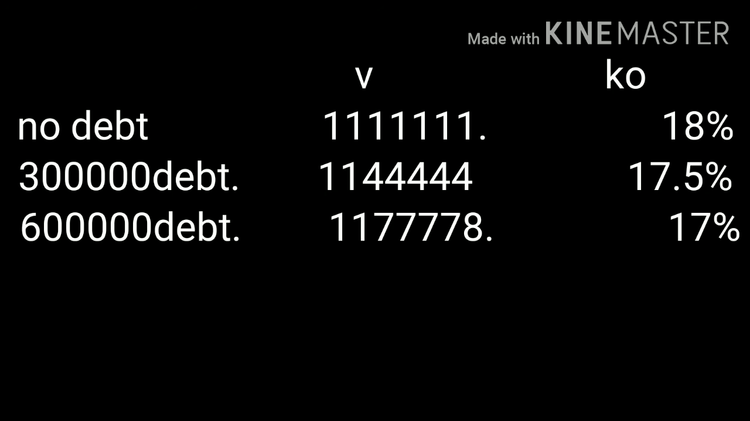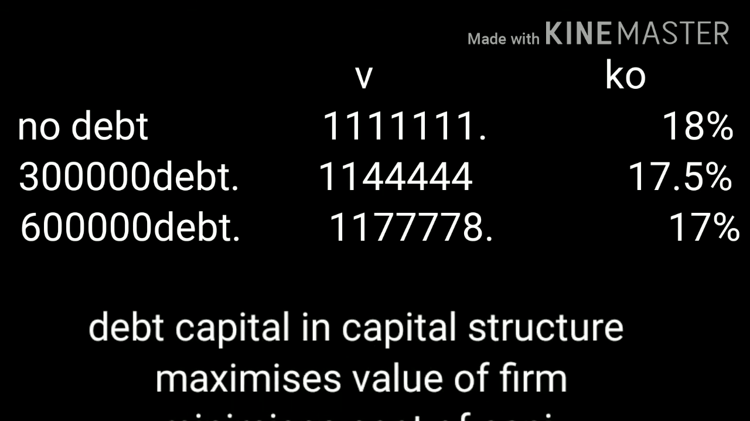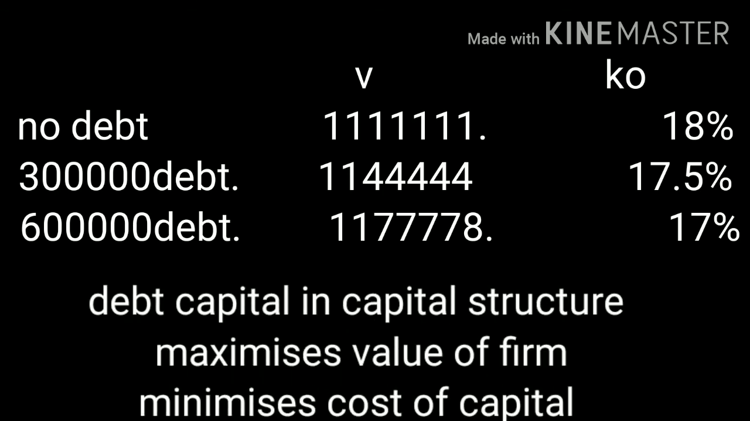And overall cost of capital. When firm was not using debt capital, its cost of capital is 18%. When firm uses 3 lakh debt capital, cost of capital decreased to 17.5%. Then, when firm was using 6 lakh debt capital, its overall cost of capital again decreased and cost of capital is 17%. It is clear that use of debt capital in capital structure increases value of firm and decreases cost of capital.